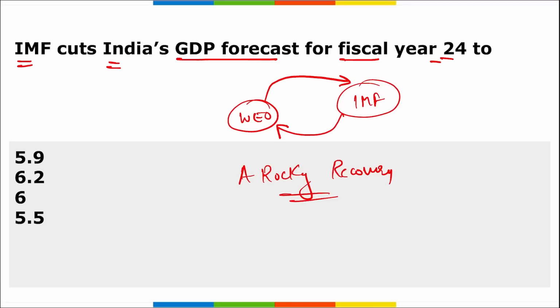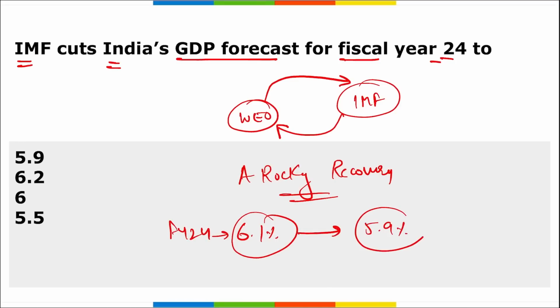According to this report, India's GDP forecast for fiscal year 24 was reduced by 20 basis points. Earlier it was projected to be 6.1% for fiscal year 24, and now it has been slashed down to 5.9%. Right?